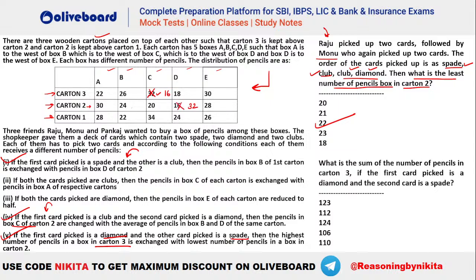I hope this is clear, everybody. Now the question is, what is the sum of the number of pencils in carton 3? So that means you have to find the sum of 22, 26, 16, 18 and 30, right? So this is 8, 6, 14, 20, 22, right? 3, 4, 5, 6, 7, 8, 9, 10, 11, 112, isn't it? So 112 would be the right answer for this one.